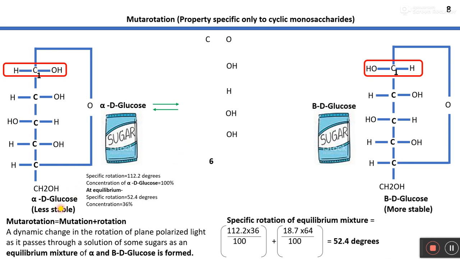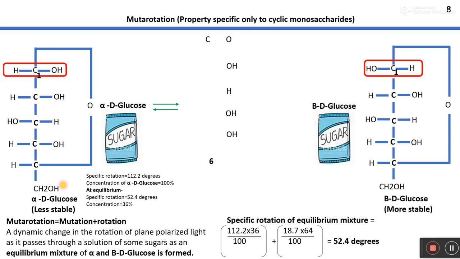Alpha D glucose is less stable than beta D glucose because of the possibility of repulsion between the hydroxyl groups at carbon number 1 and carbon number 4, as at both carbon atoms they are present on the same side. But in beta D glucose, the OH groups at carbon number 1 and carbon number 4 are at opposite positions. That's why the chances of repulsion are quite less, and that's why beta D glucose is more stable than alpha D glucose.